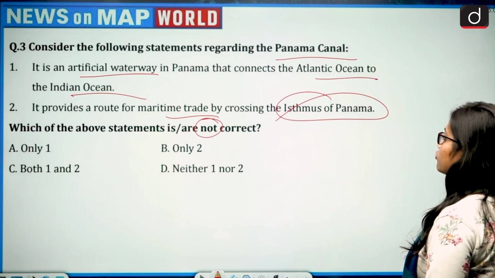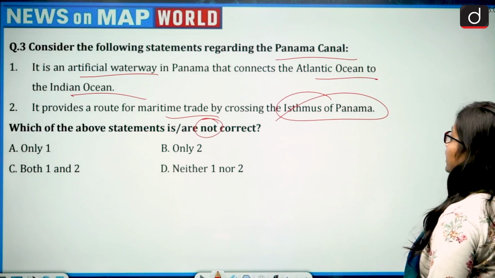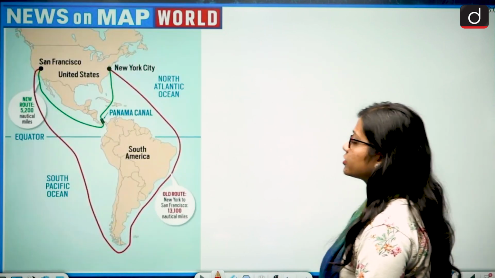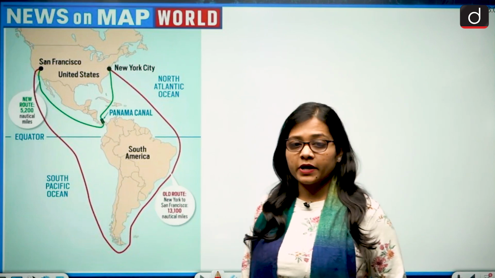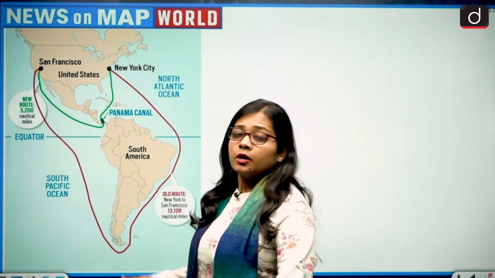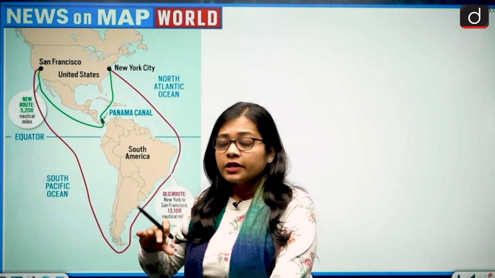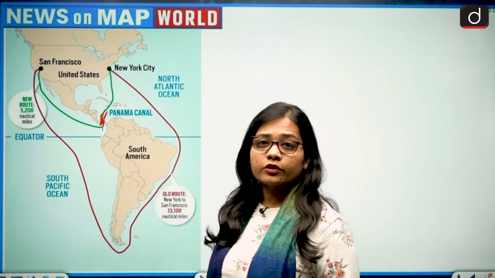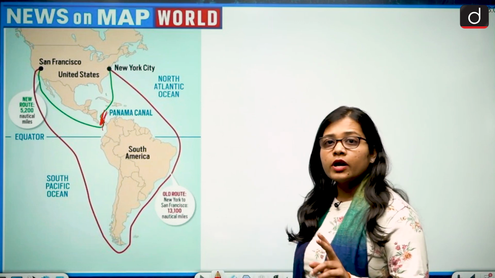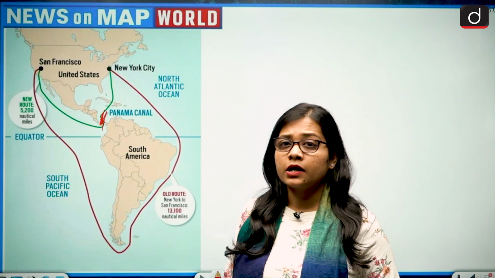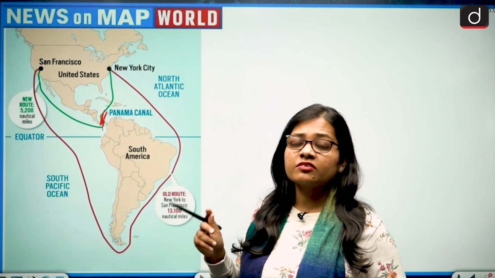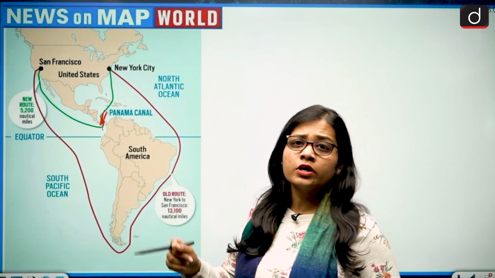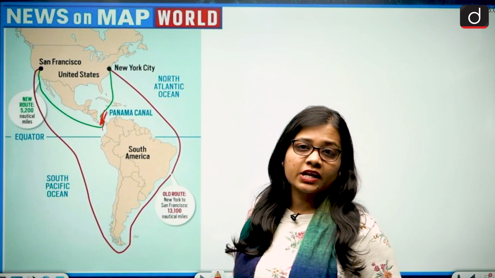So it is an artificial waterway in Panama that connects the Atlantic Ocean to the Indian Ocean. So this is wrong, because Panama Canal is present in the country Panama, which is a Latin American country, and the Panama Canal is an artificial waterway, and there are basically 2 artificial waterways. First was the Suez Canal and second is the Panama. And one of the major lakes, that is the freshwater lake, Lake Gatun, is the lifeline of the Panama Canal.